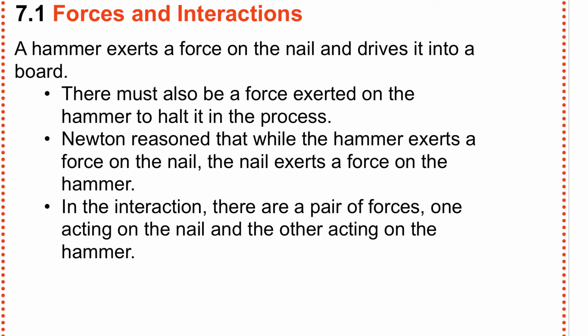So here's the number one thing you need to get from this section. Every time that you have a force, you're going to have a pair of forces. One acting onto something, and then an equal and opposite force acting back on what is causing the force in the first place. So all forces act in pairs. That's the most important thing. There's always a pair of forces.